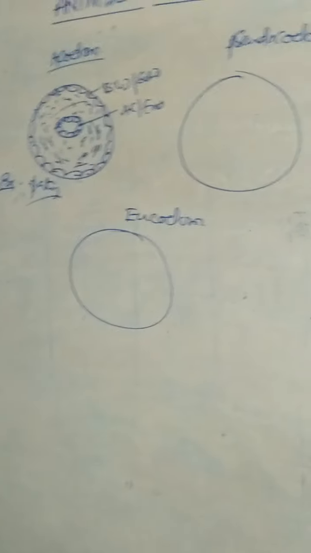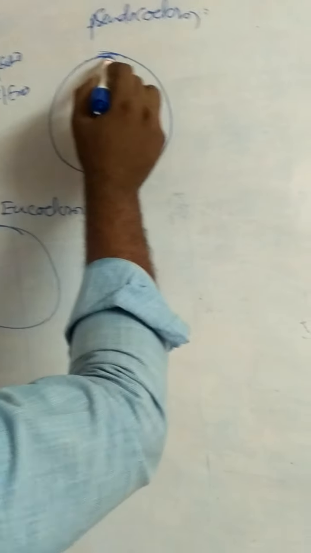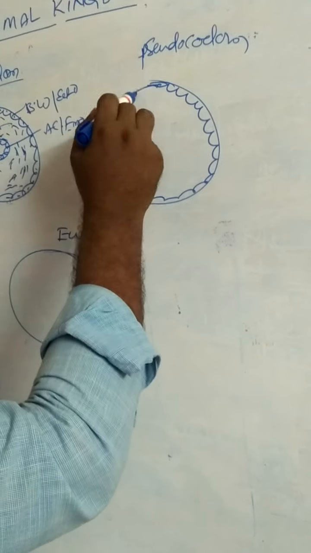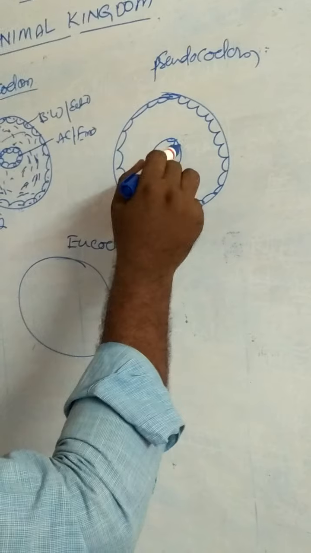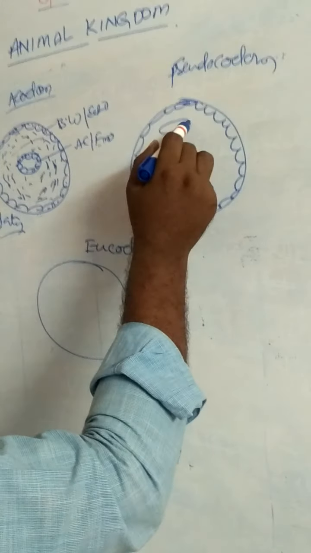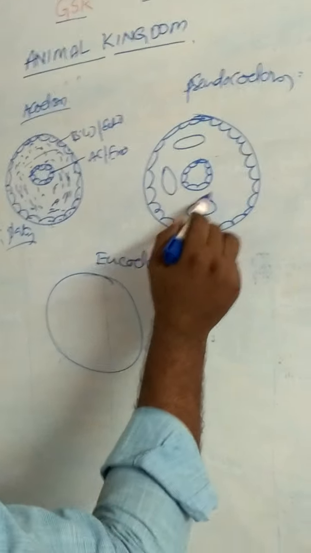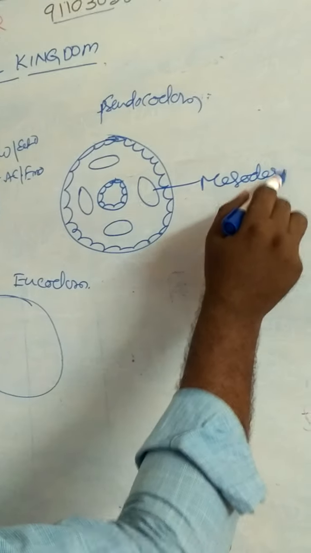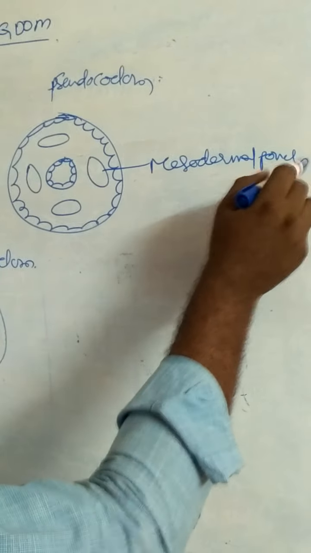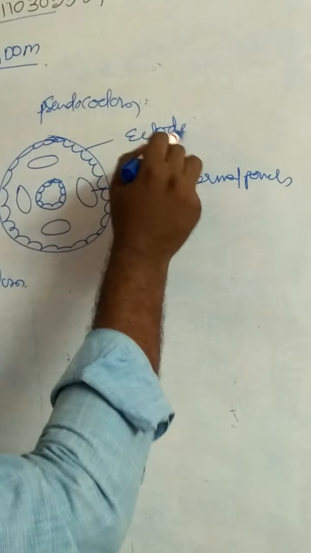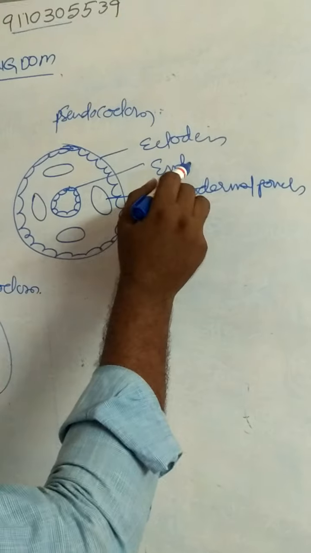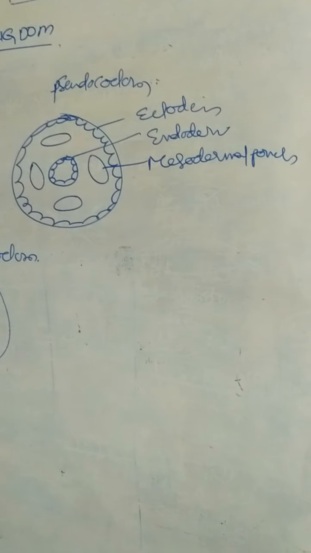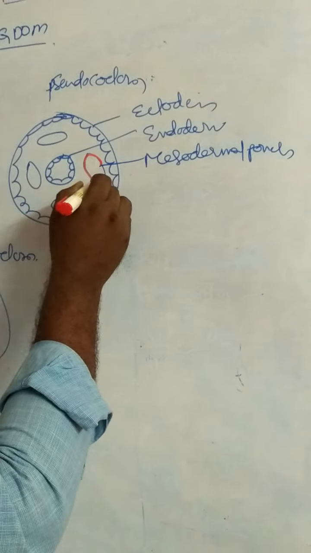And coming to pseudocoelom. In pseudocoelomate animals, the space between ectoderm and endoderm, or body wall and alimentary canal, is filled with mesodermal pouches. This is ectoderm and this one is endoderm. These are the mesodermal pouches.